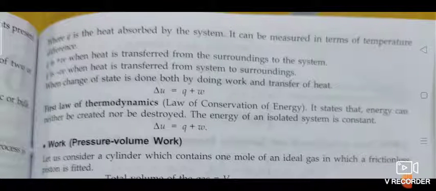So from the first law of thermodynamics, delta U is equal to Q plus W, and also Q is equal to W plus delta U. By using that, you can solve the problem. So go through your textbook, where it is also given.